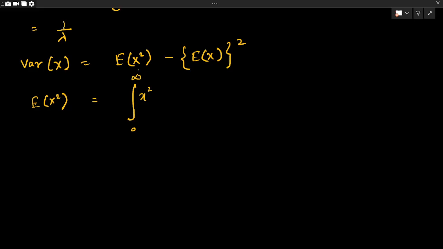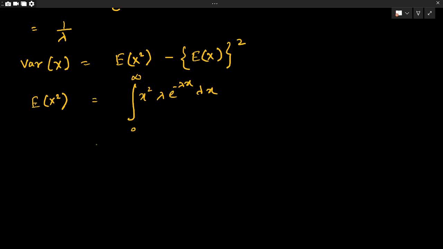Obviously, if we calculate the limit from minus infinity to 0, it will again become 0. So ultimately we have to calculate this limit. This limiting integration value will give me the expectation of x square.